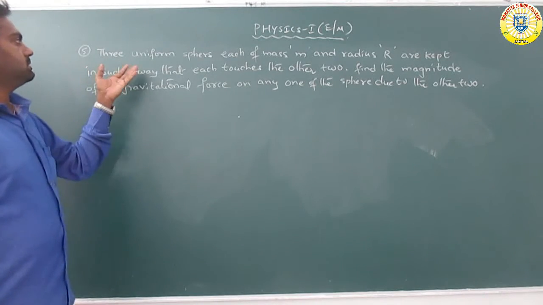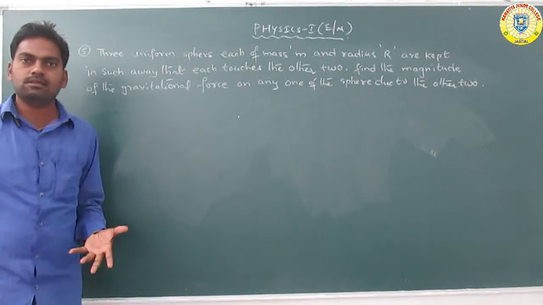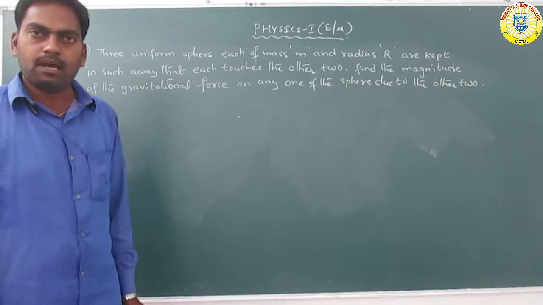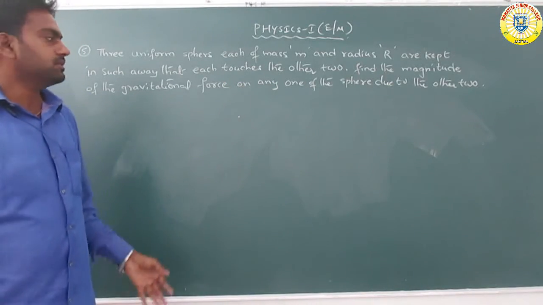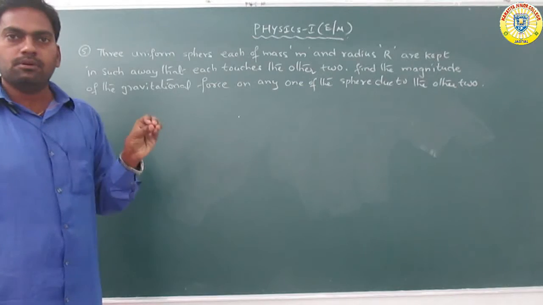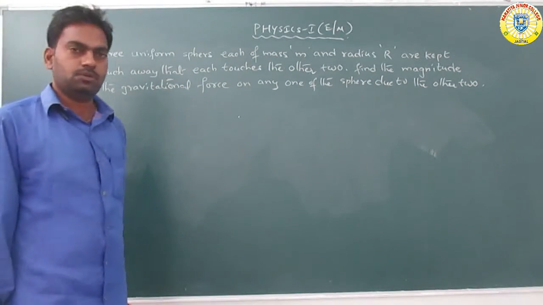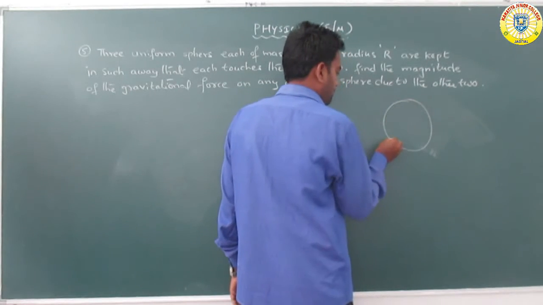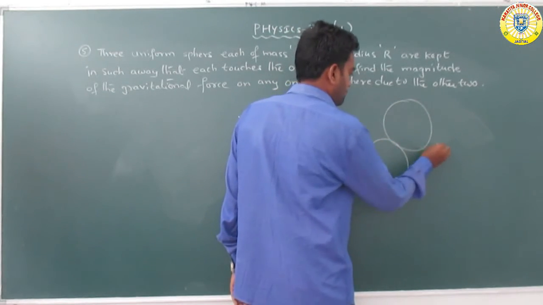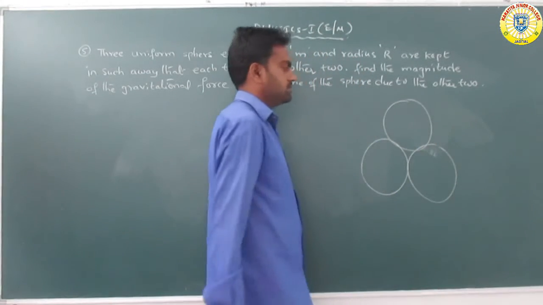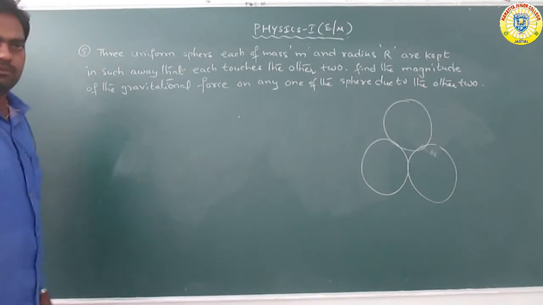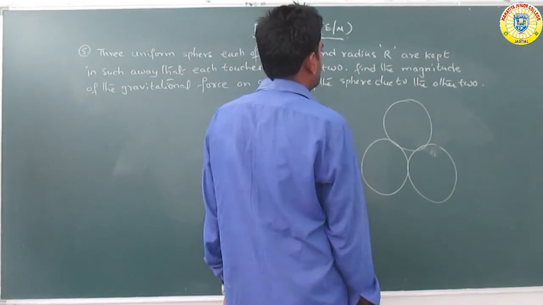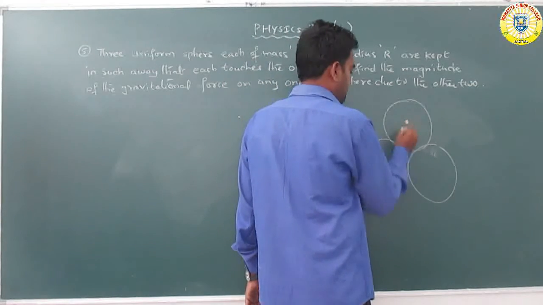Okay, so given that information, three uniform spheres. What are uniform spheres? Uniform means equal. Each is considered to have mass m and radius capital R. They are kept in such a way that each one touches the other two. So this is called each touching the other two. Now find the gravitational force.